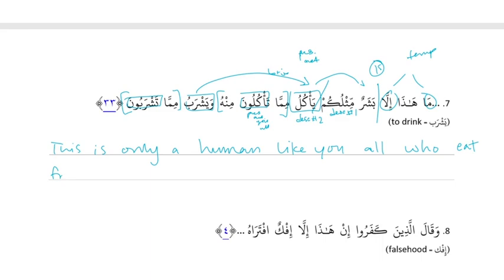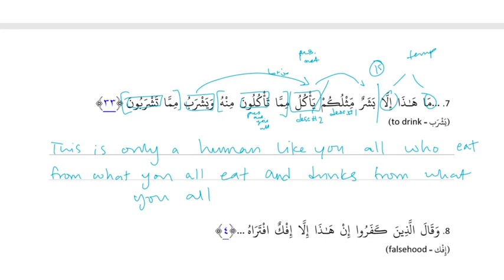From what you all eat. Right. From what you all eat. And we're not going to translate the "from it" because that's an awkward pronoun for the complex noun. Yeah, we don't say what you all eat from it. Just he eats from what you all eat. And he drinks. Right, and drinks. From what you all drink. Good. From what you all drink. So he eats what you eat and drinks what you drink. Exactly.